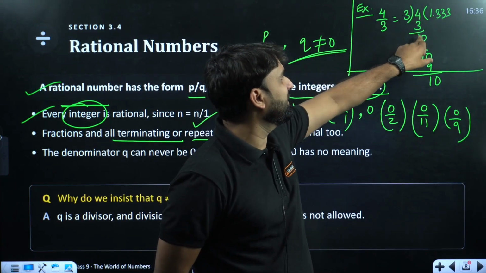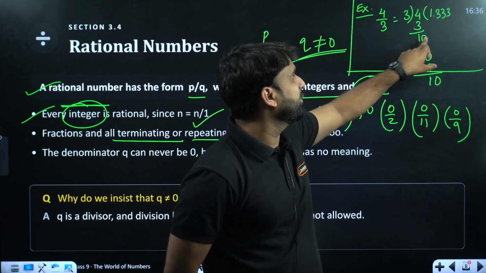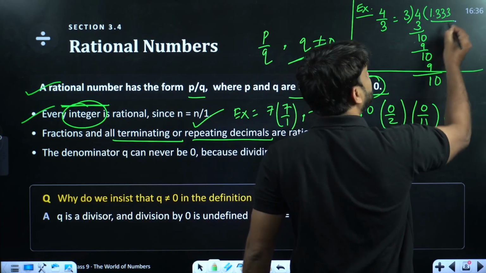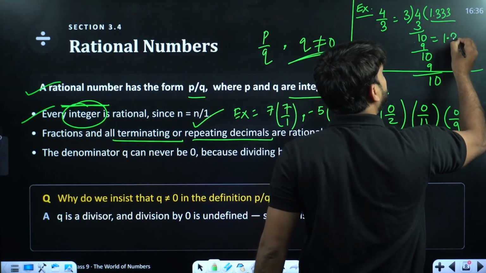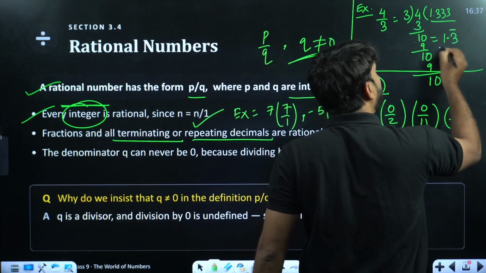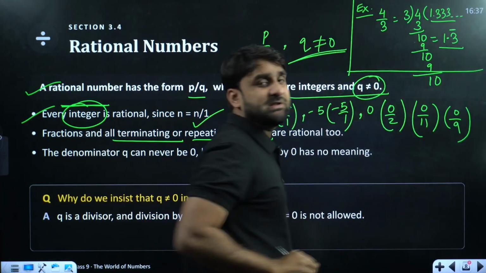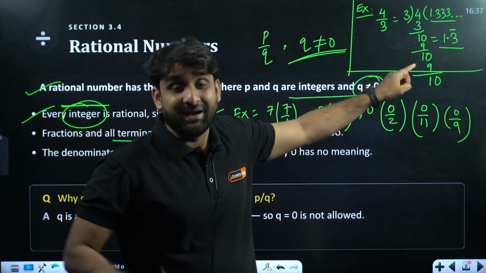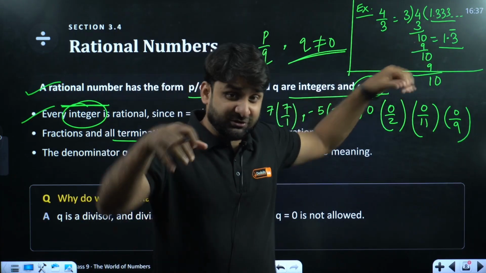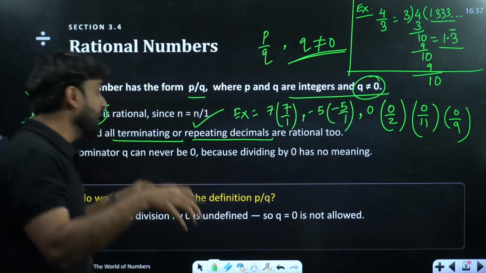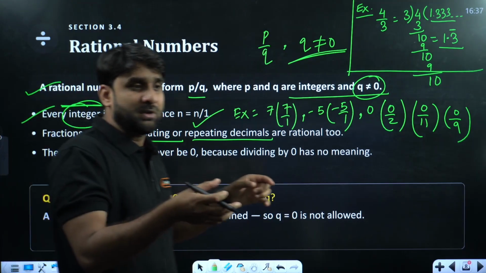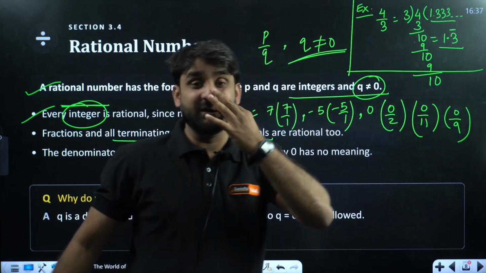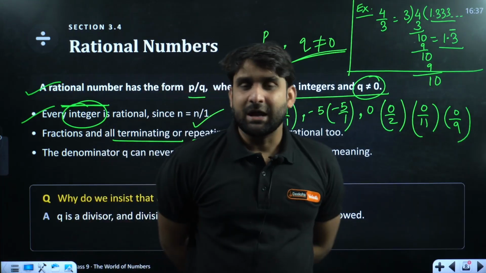We are dividing this 4 by 3. 3 ones are 3, 1 is left. After putting the decimal, we got 10. 3 threes are 9, 1 again. Oh my God. So this quotient can be written as 1.3 bar. Why? Because it is repeating continuously. So this is called a repeating decimal. The division is not terminating, so this is a non-terminating but repeating decimal, because the same digit is repeating again and again. I hope you are getting my point.